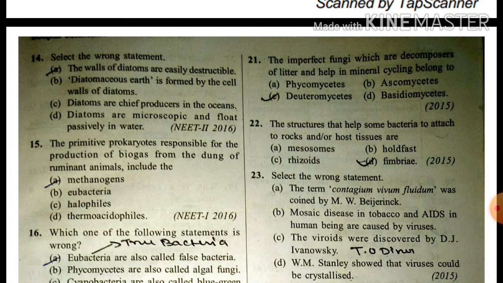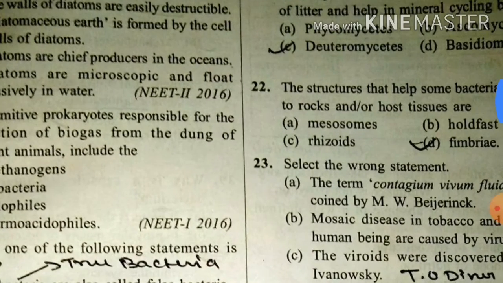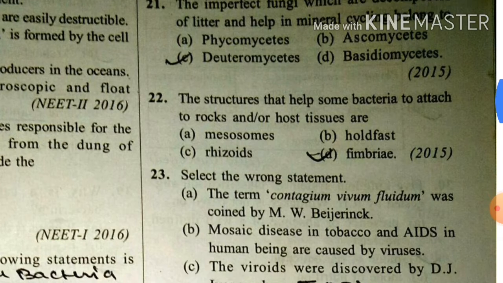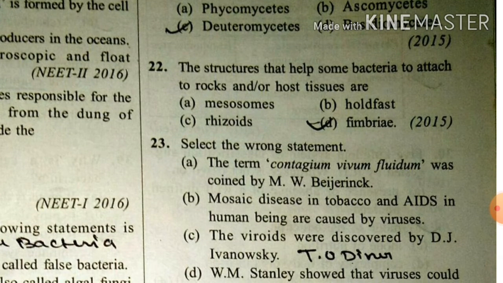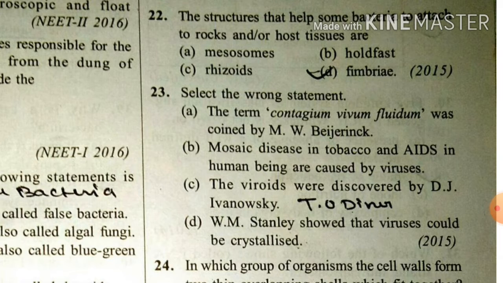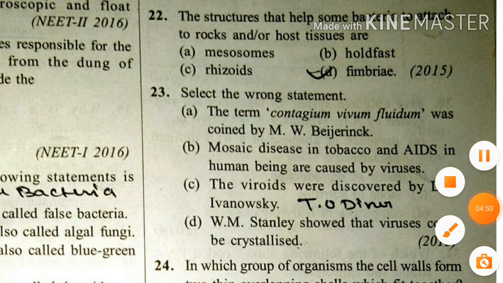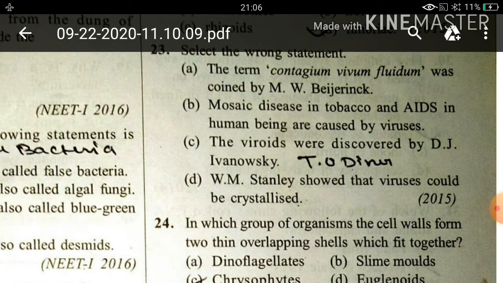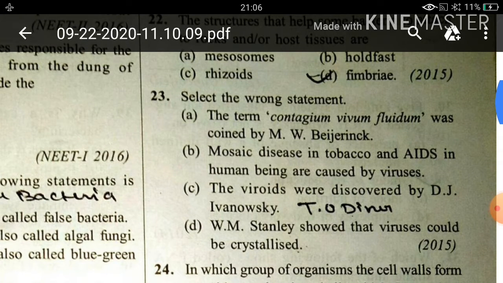The imperfect fungi, which are decomposers of litter and help in mineral cycling, belong to Deuteromycetes. Okay. The structure that helps some bacteria to attach on rocks and on host tissue are fimbriae. Select the wrong statement. Here the wrong statement is option number 3. The viroids are discovered by D.J. Ivanovsky. This is wrong because the viroids are discovered by T.O. Diener. Rest all are true.